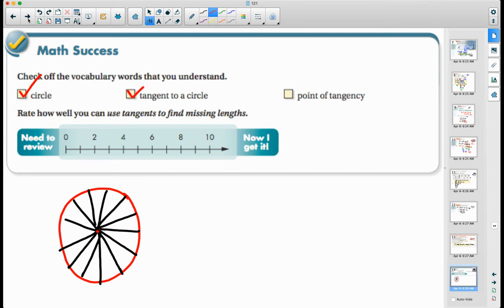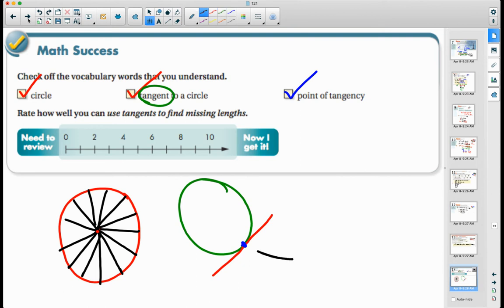Okay? Tangent to a circle. Tangent means touch. All right? Tangent means touch, not intersect. It means touch. So just touching it at one point. Okay? So if I have a circle, I'm going to have a tangent that's just going to touch it at one point. That's it. Okay? And then a point of tangency, that point of tangency where they touch, that's it right there. That's our point of tangency.